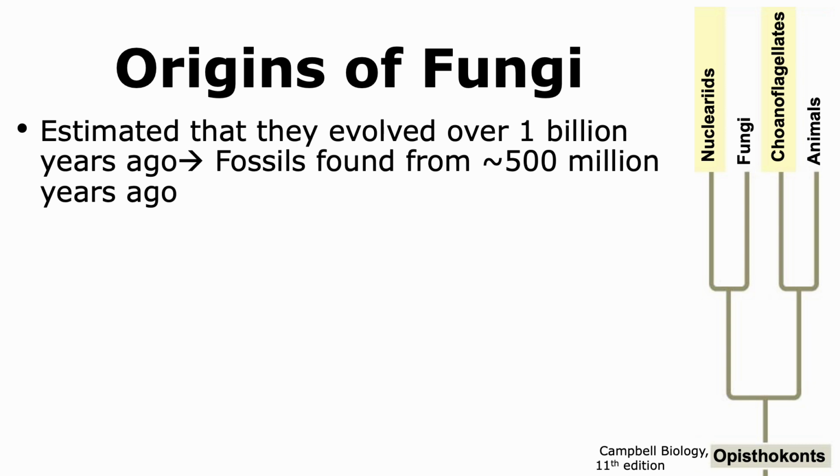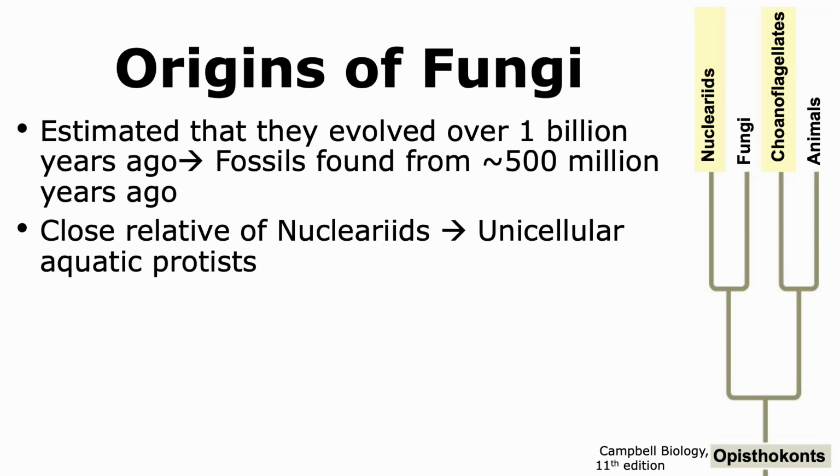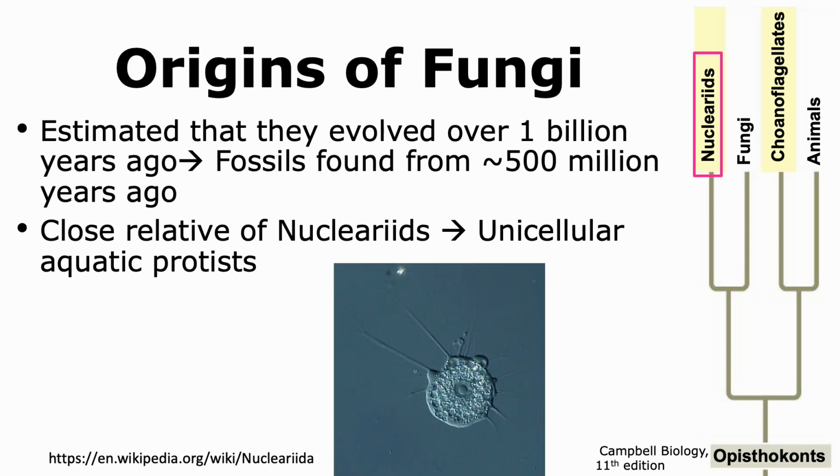It is estimated that fungi evolved over 1 billion years ago. We do have fossils that show that they were present for at least 500 million years, but more evidence is needed in terms of fossils to show that they were present even earlier than that. By performing DNA sequencing, it has been shown that fungi are closely related to a group of protists called nuclearids. These are unicellular aquatic protists.